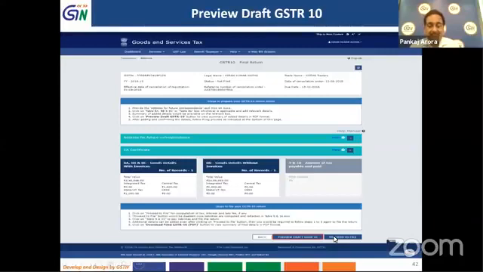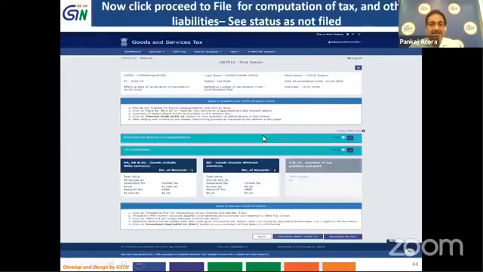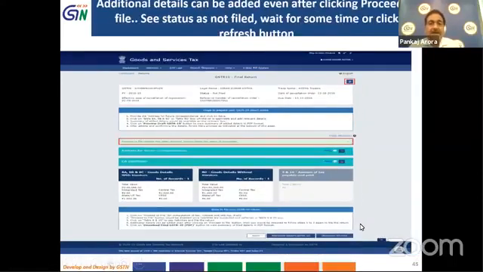Now you can see there that on the right hand side at the bottom of the screen, there is one button, proceed to file. So once you click proceed to file, only then the table 9 and 10, amount of tax payable and paid, is enabled. So this is the preview of draft GSTR 10. Once we click on proceed to file button, you will see that now the message comes up on your screen that click the proceed to file for computation of tax, interest, and late fee.